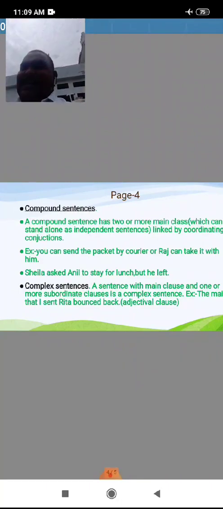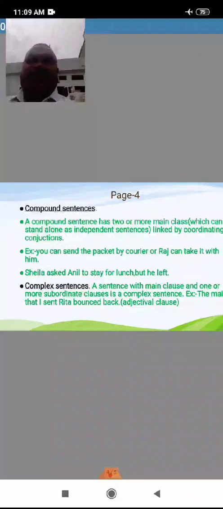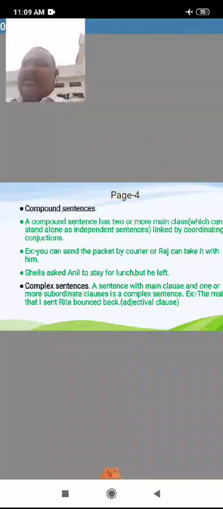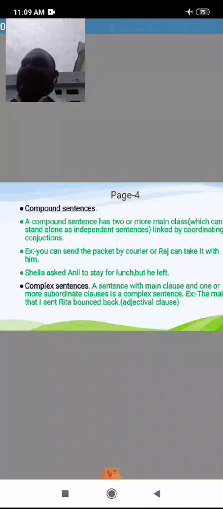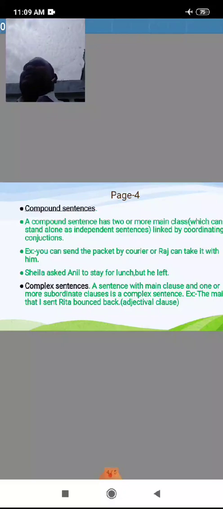Note that in the sentence, each of the two clauses can be an independent sentence, beginning with a capital letter and ending with a full stop. Compound sentences begin with a capital letter and end with a full stop.